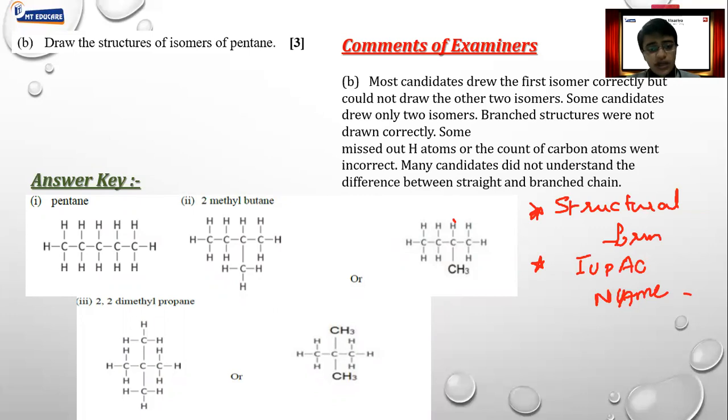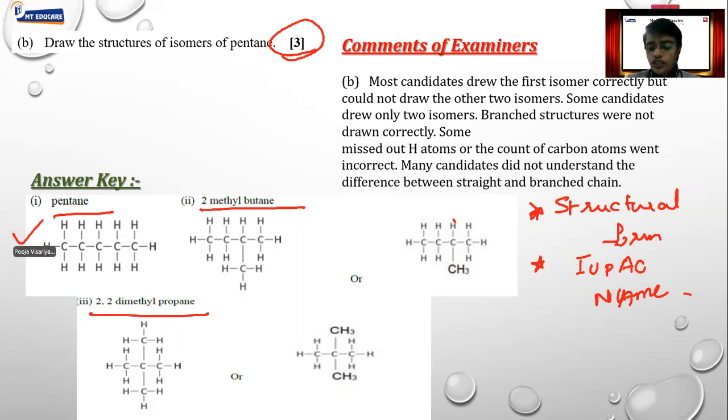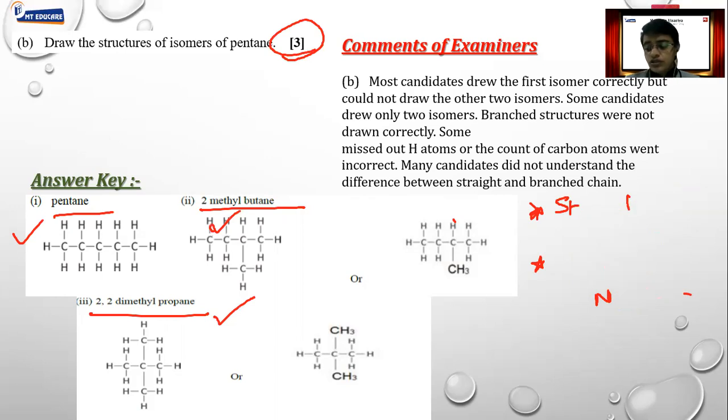Okay, you may lose marks in that case. So always mention, as you can see here, they've mentioned the correct IUPAC name. And you have to draw structures as per marks. If the question is for 3 marks, you have to draw 3 different structures for it. Okay, so this is how you can identify the structures. This is how you can basically write the answers correctly. Fine. Moving a step further,